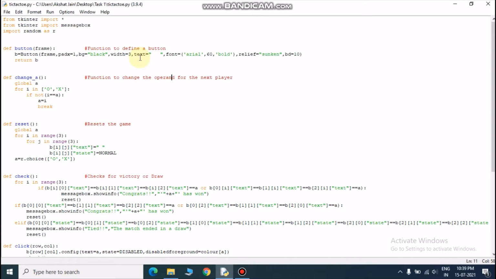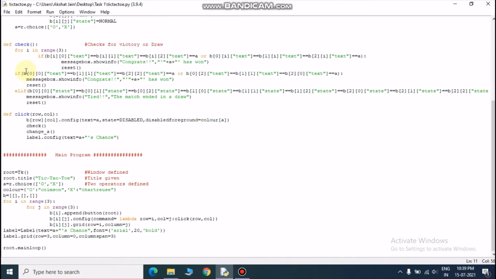Today we are going to learn how to make a tic-tac-toe game via Python. We are importing the tkinter module and the random module. The tkinter module will provide a frame on which we will run our tic-tac-toe game, and random will be used to decide which player will go first.